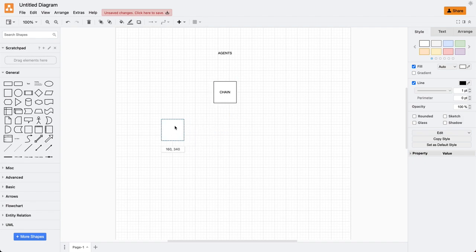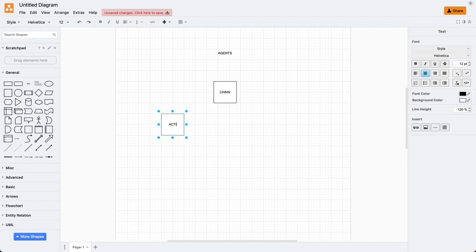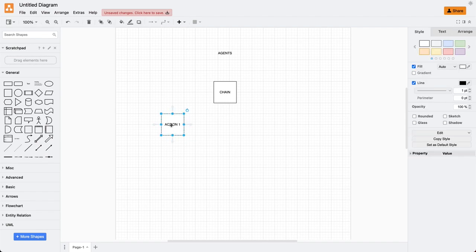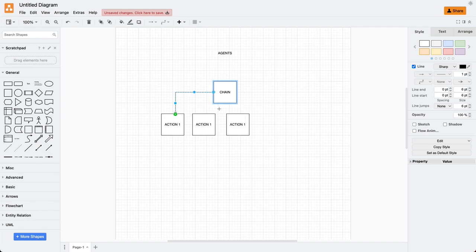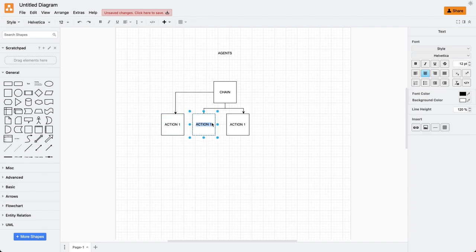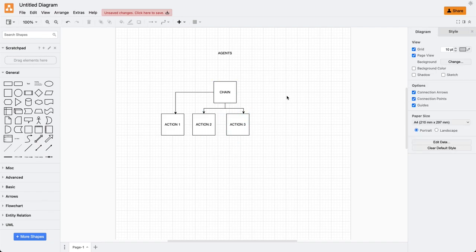Like we have action 1, then action 2, action 3. In this way we have all the different actions which we can perform, and these actions have to be performed in a particular sequence. First we will execute action 1, then action 2, and action 3. Now this chain is a generic concept. When we talk about chain, it is a generic concept.